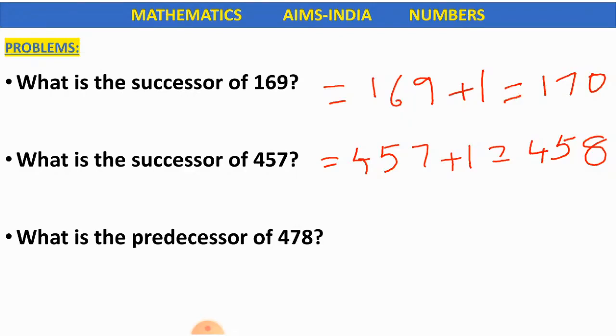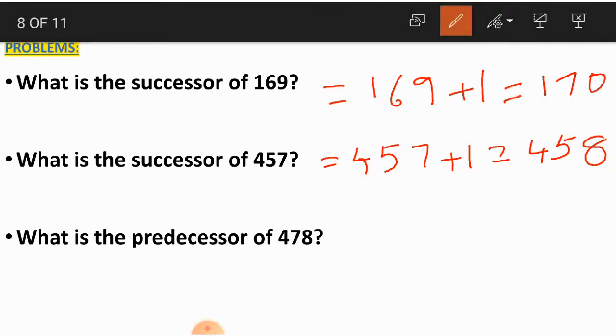The third question, what is the predecessor of 478? What is the predecessor of 478? Come on, don't get confused between predecessor and successor. As I said, pre means before. So predecessor comes before.